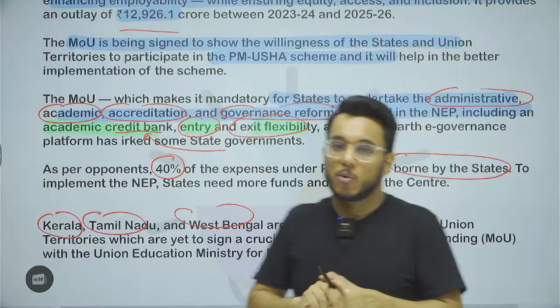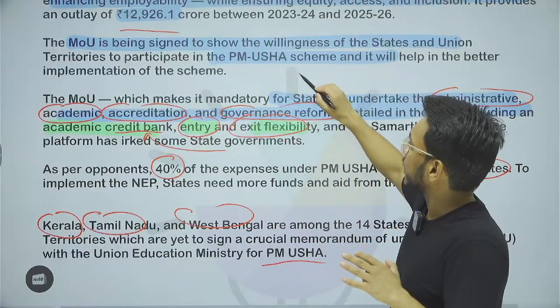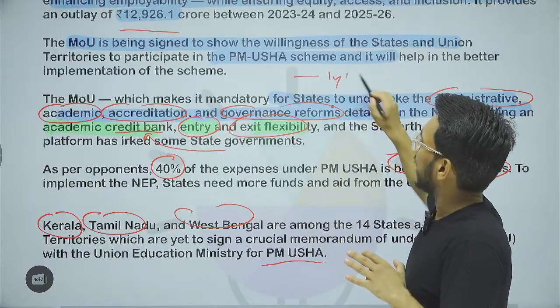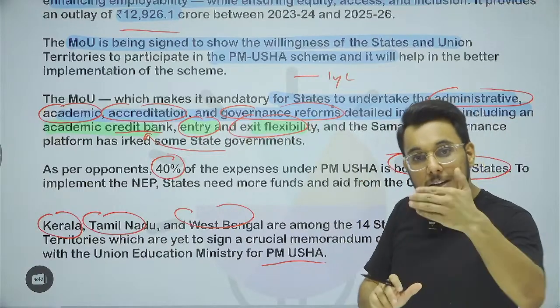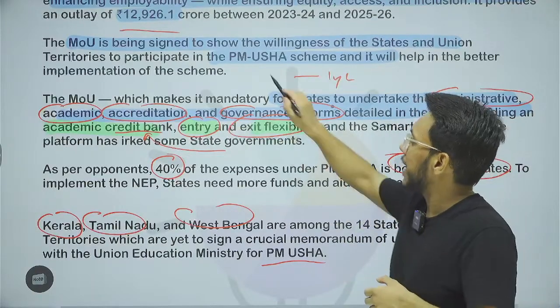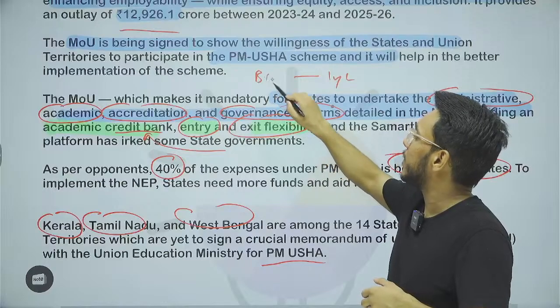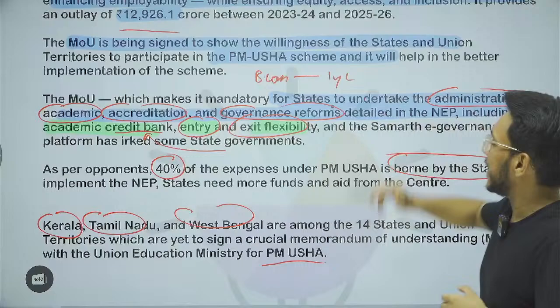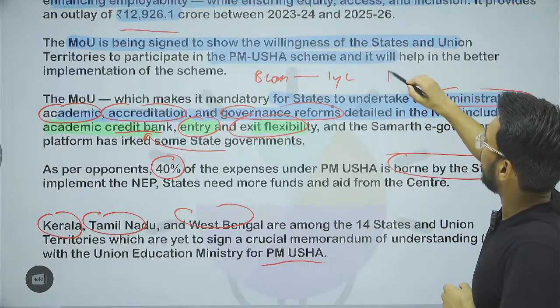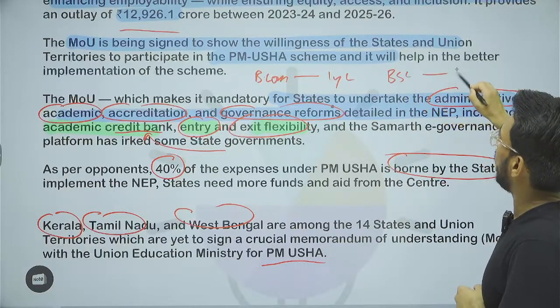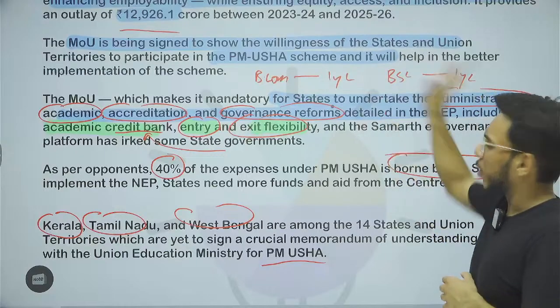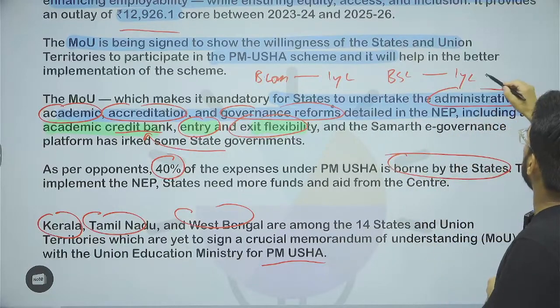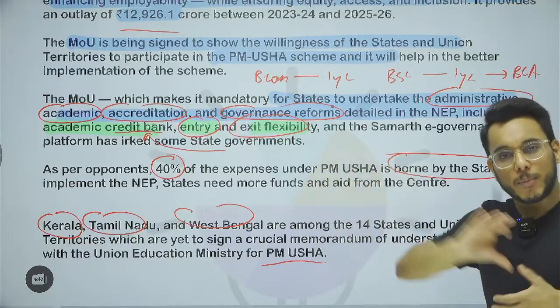NEP provides this particular thing that, for example, you can complete 1 year in some institution, you will get some credit for that. For example, I completed 1 year of BCom in Delhi University. Then I dropped out of the BCom. Then I started doing the BSc course. I did 1 year there. Fine. I dropped out then. Then, guys, I took admission, let's say, in the BCA course, Bachelor of Computer Science. I did 1 year. I dropped out of that.